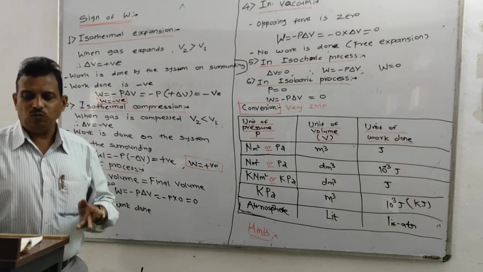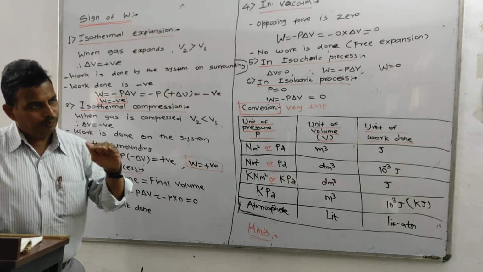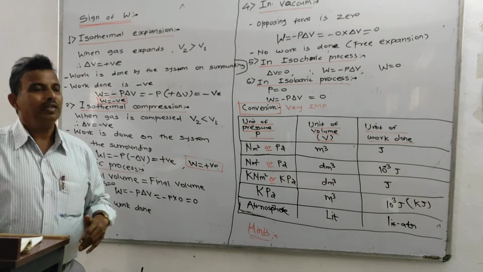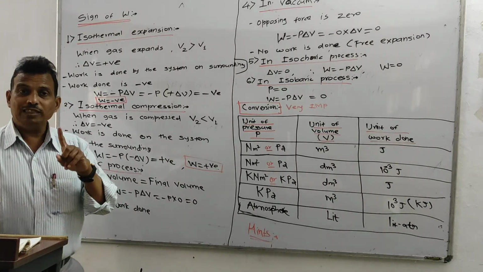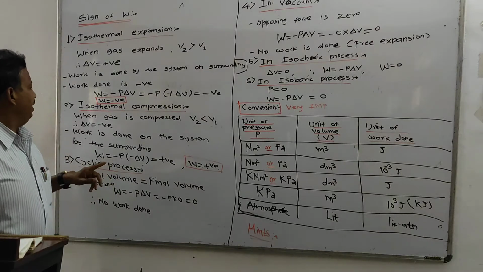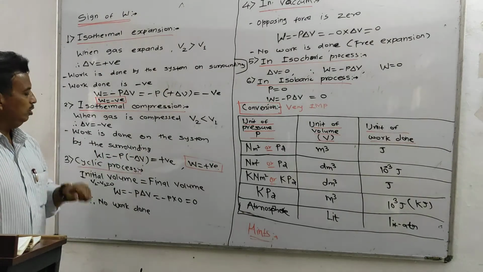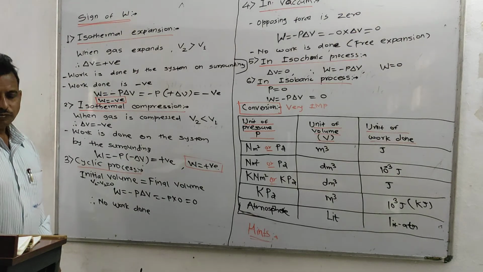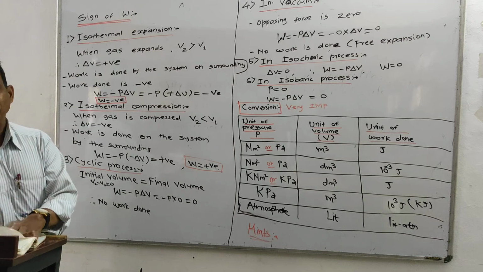And in IUPAC, the work done is positive, because the piston moves from this place to this place and energy is gained from the surrounding. That's why W in this case is positive. Therefore, we can write W is equal to minus P delta V, and it becomes positive. Now, the third case is nothing but the cyclic